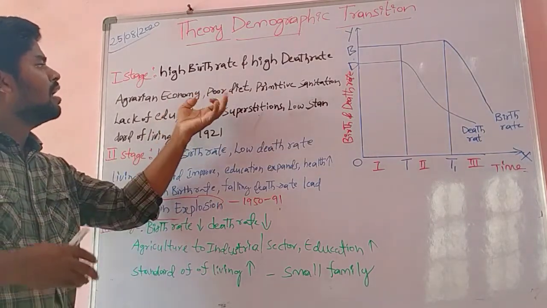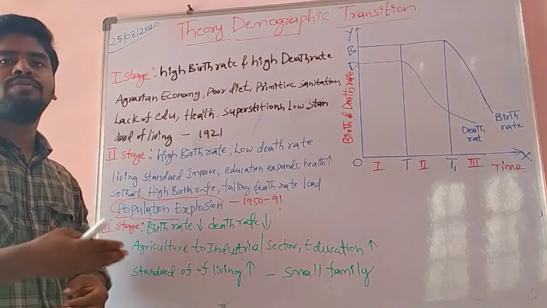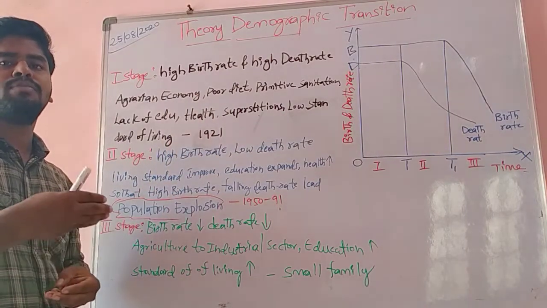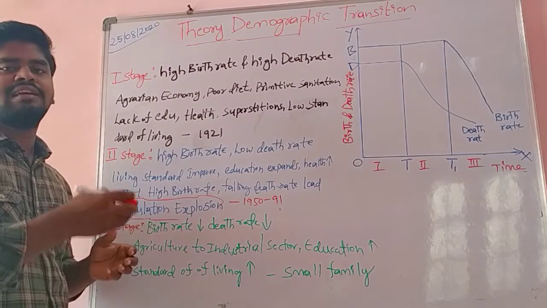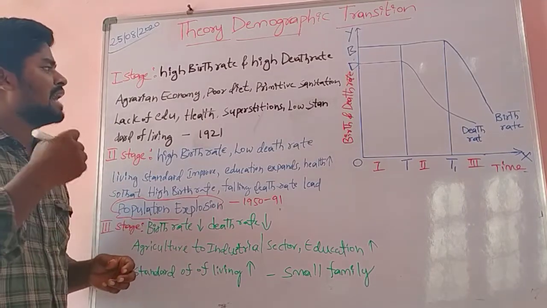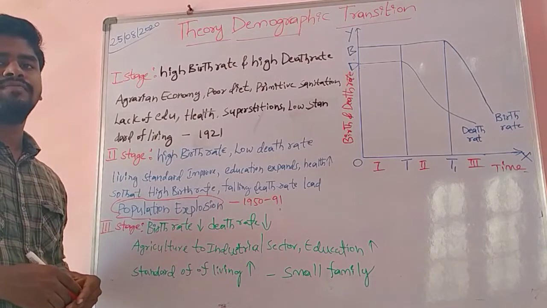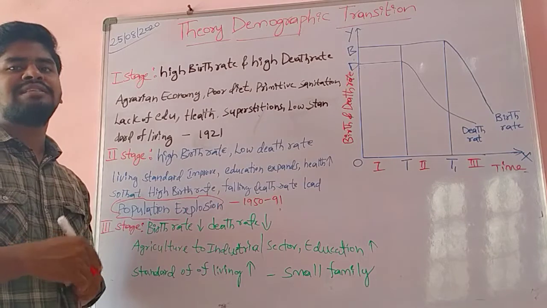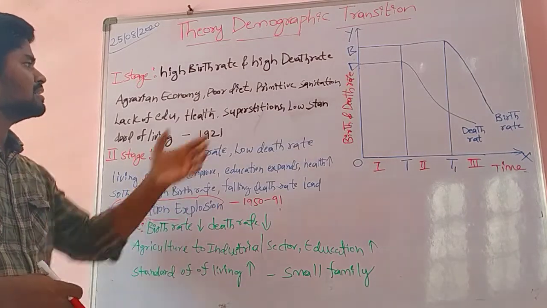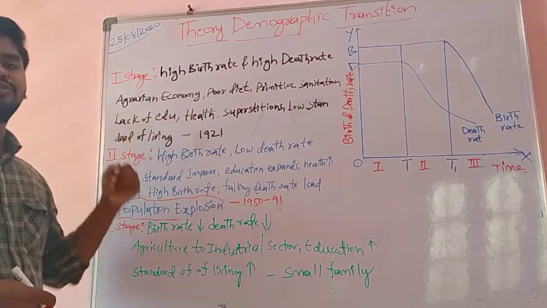At the same time, poor diet. There is no food access. People are not able to access food availability, that is, food is in very small amounts. At the same time, the standard of living is at a very low level. At the same time, primitive sanitation. There is not enough sanitation, that is one of the reasons, and the lack of an education system.